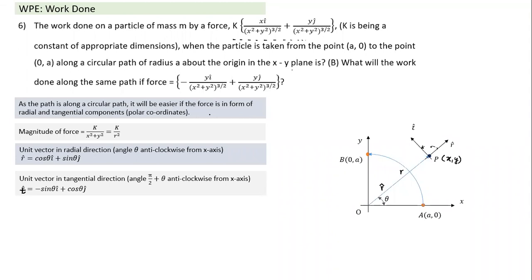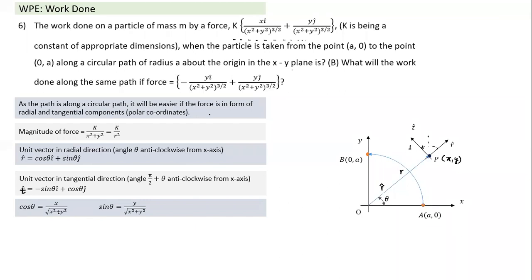So this is a unit vector, and anyway you could have calculated it: if we take magnitude as 1, and this angle is theta, this angle becomes theta. The x component, i component becomes negative, the y component becomes positive. So this is a unit vector, the tangential unit vector.